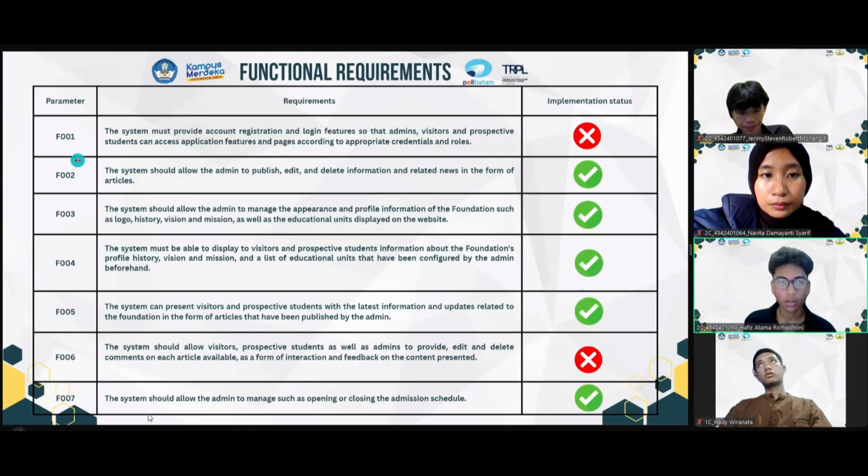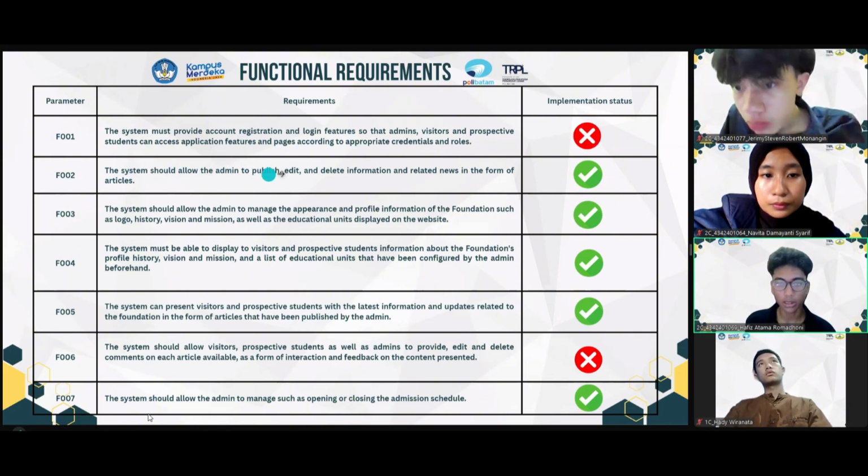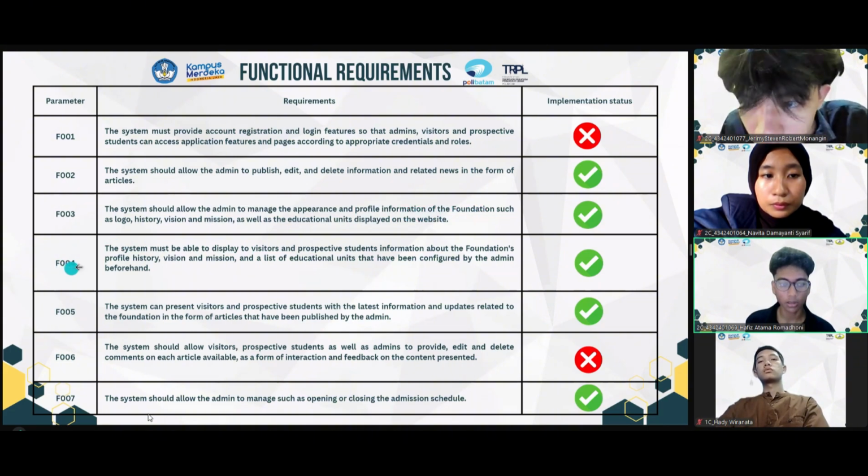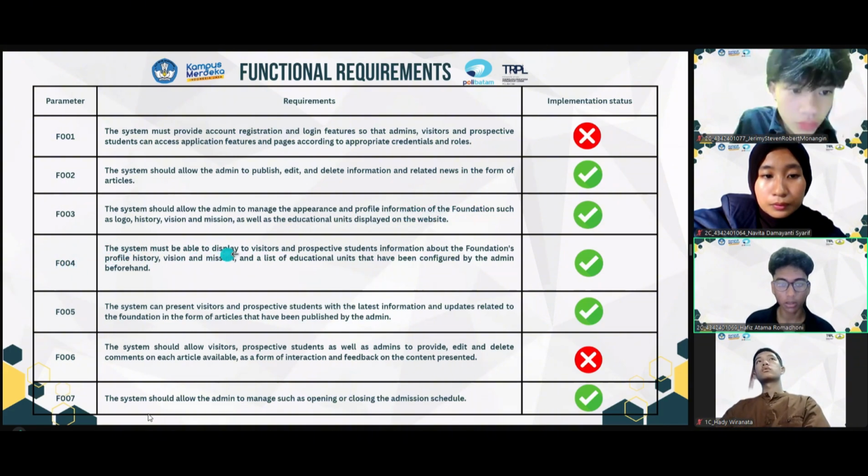Functional requirements. F001, the system must provide account registration and login features so that admin, visitor, and prospective student can access application features. F002, the system shall allow the admin to publish, edit, and delete information. F003, the system shall allow the admin to manage the content and profile information of the foundation. F004, the system must be able to display to visitors and prospective students information about the foundation.